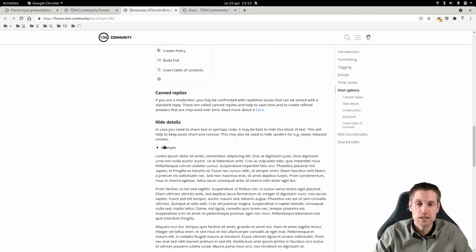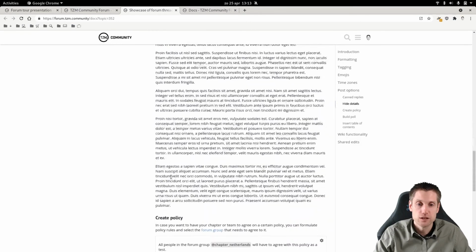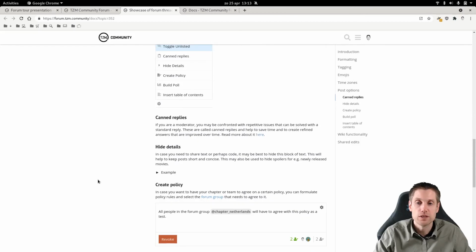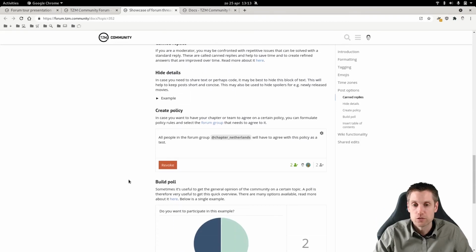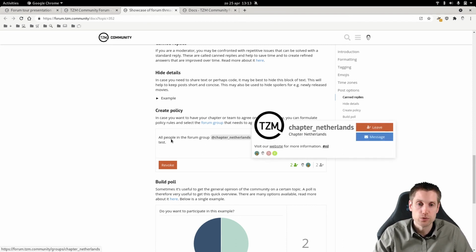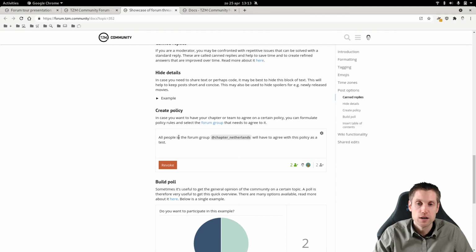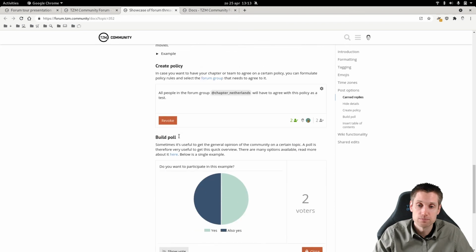You can also hide details if there's too much information that doesn't have to be there all the time. So we'll keep the threads condensed. You can also create policies, which for example a certain group has to accept, and they can also revoke that. It's mostly useful, I think, for admins and mods, but yeah, possibilities are to your liking.